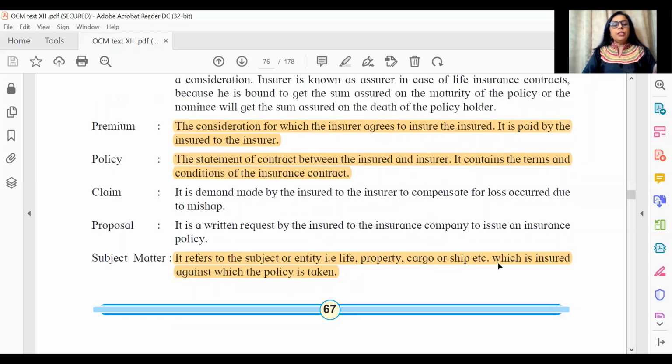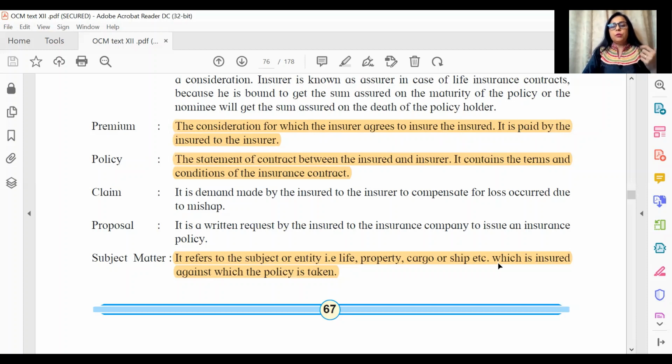Though some of these that are marked have not yet been asked in the board, just to be on the safer side, we're marking some extra stuff. Subject matter: it is the item or the commodity or the object which you are getting insured. In life insurance, life is the subject matter. In case you're insuring goods for fire, goods is the subject matter. So this is how it refers to the subject or the entity.